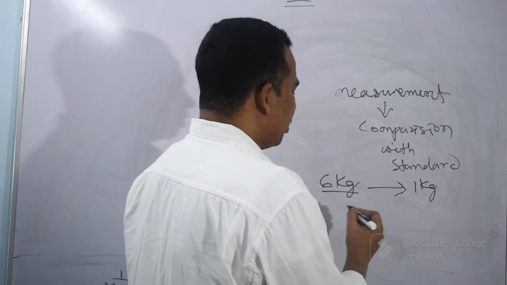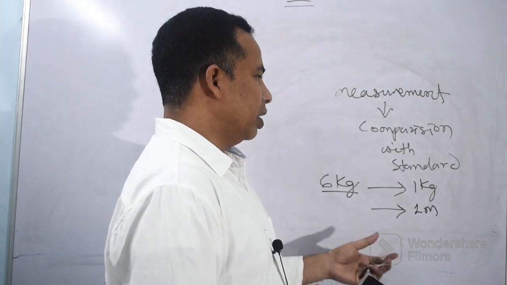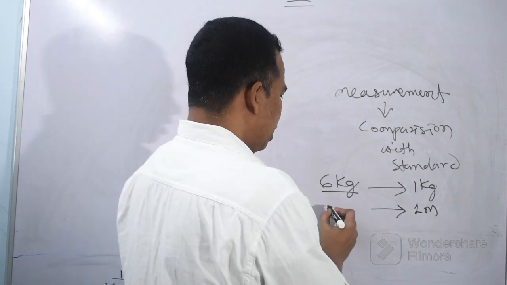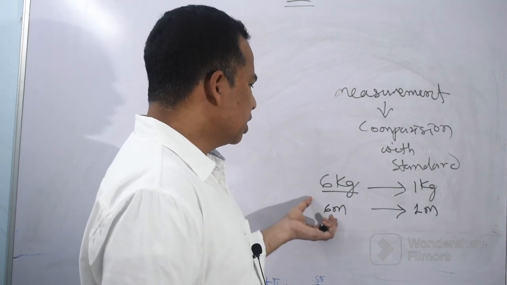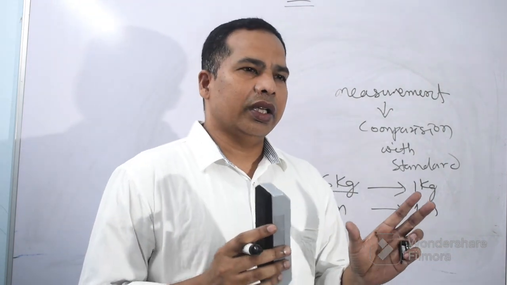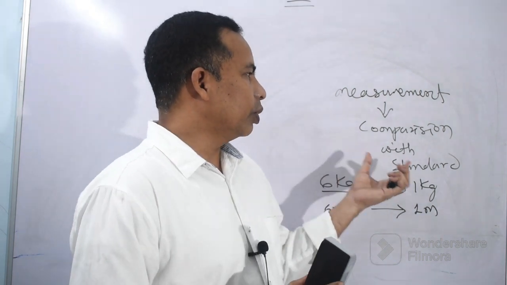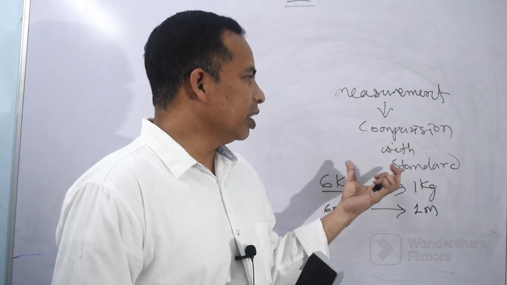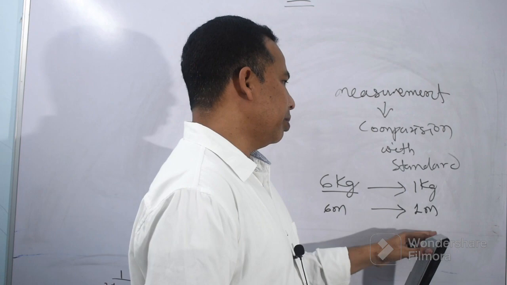Like that, the standard of length has also been fixed, that is 1 meter in the SI system, or international system of units. If we are asking for 6 meters of cloth, then what we are doing? It is 6 times 1 meter. Whatever amount we are purchasing is being compared with the fixed standard. Already the standard has been fixed, 1 meter.